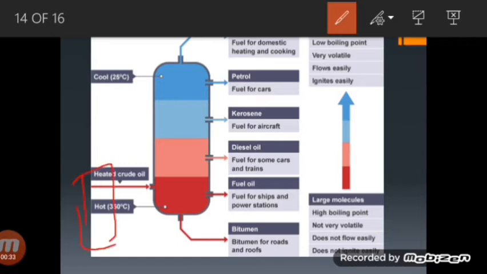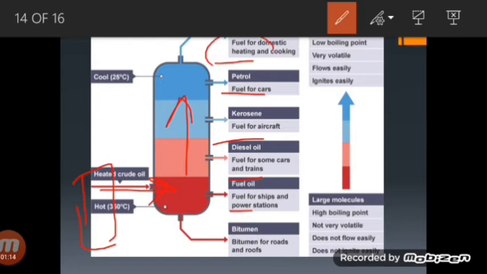So how will it work? There is a furnace connected to it in which the petroleum is heated and turns into vapors, and these vapors are then passed into the fractionating column. See, from here it will be passed, and as the hot vapors rise up the column, they start cooling and condensing. The lighter fractions will go up, and as they have lower boiling points, they will be collected at the top of the fractionating column as gases, whereas the heavier fractions have higher boiling points, so they are collected at the lower sections of the fractionating column. So in different fractions here you can see the petroleum will be obtained.